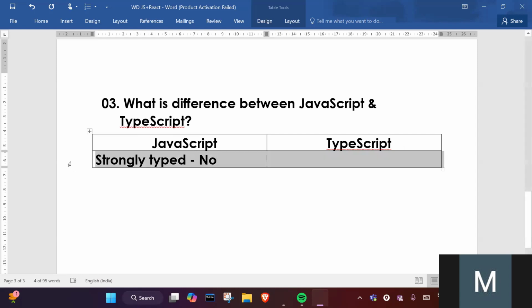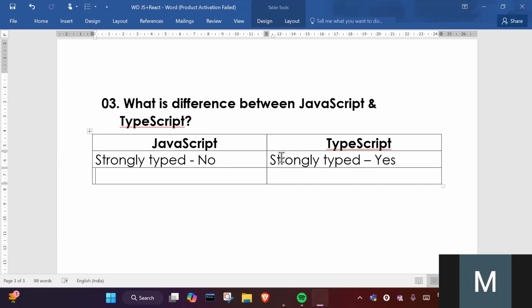Strongly typed means you need to mention a data type while creating a variable. In JavaScript, we don't need to mention the variable data type at the time of creating variables. But in TypeScript, yes, this is what strongly typed means.